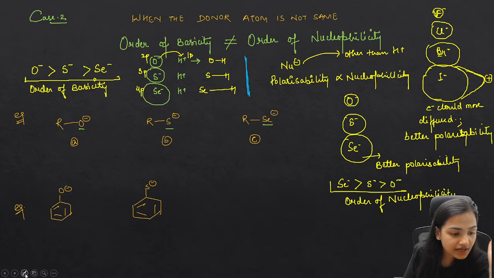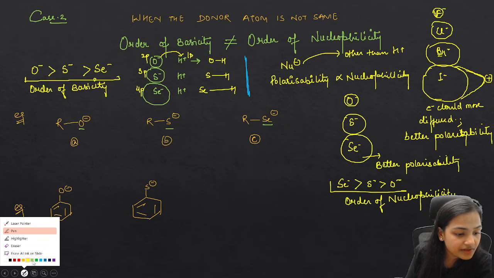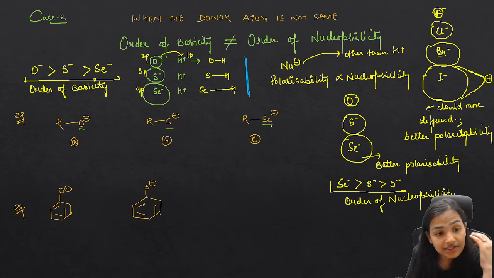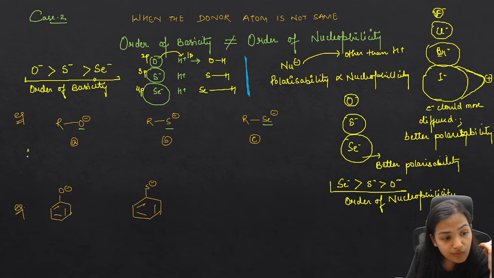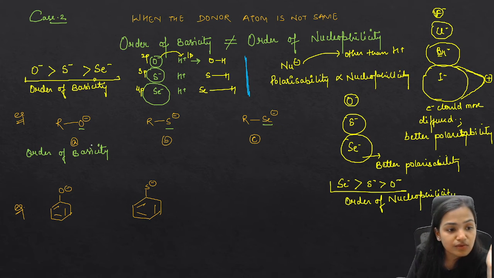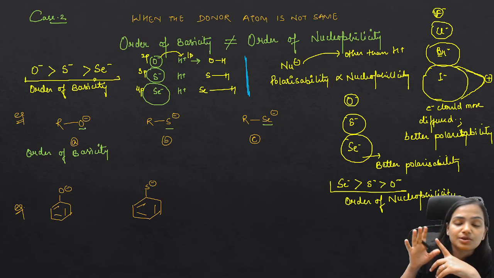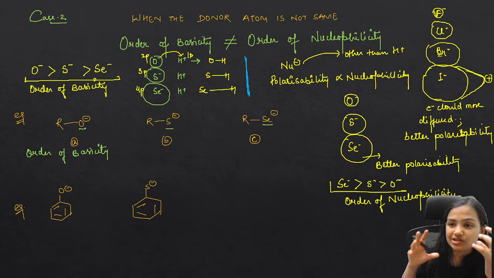If I ask you the answer for the given question: RO negative, RS negative, RSe negative. The order of basicity: basicity means if you have to form a bond with the proton, H positive, who will form a strong bond? RO negative, because 2p and 1s will form a strong bond. In the case of H positive, it is very clear that H is a 1s orbital.